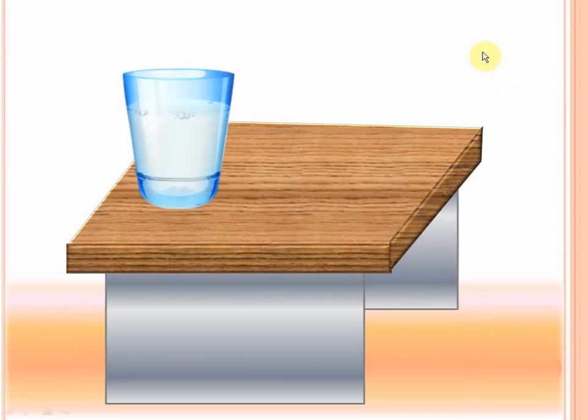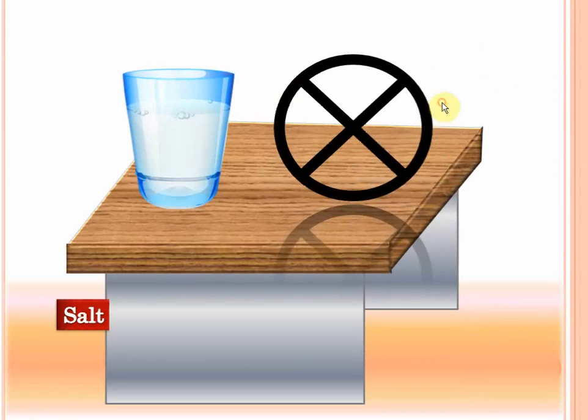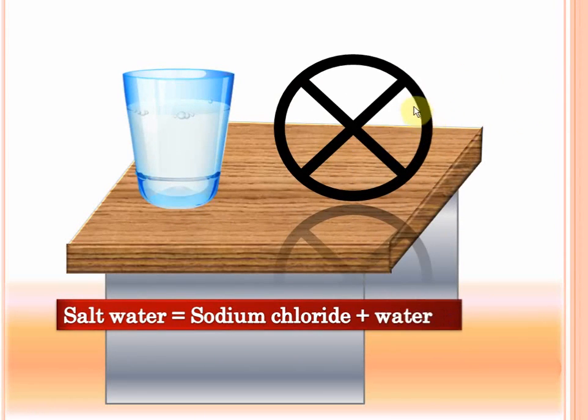Let's take another example. What do you think about salt water? It's not pure. And you can easily find out why salt water is not pure. It contains two types of particles. It has sodium chloride particles and water particles, isn't it? But we had just said that a pure substance contains only one kind of particles. So sodium chloride is pure, water is pure, but salt water is not a pure substance.